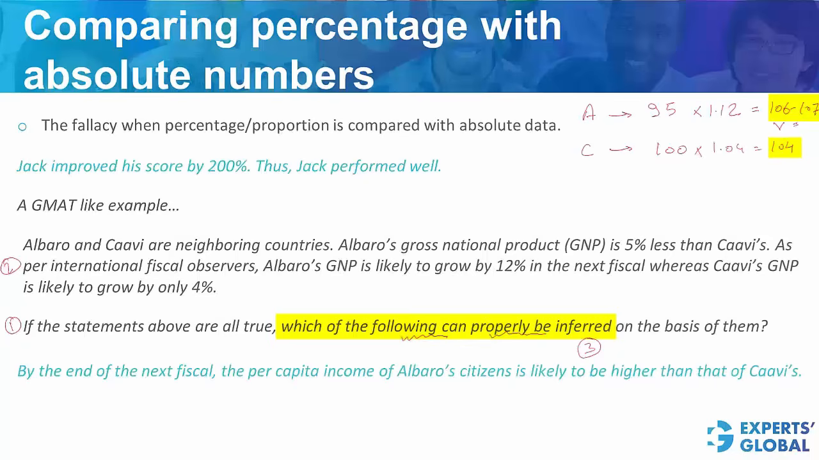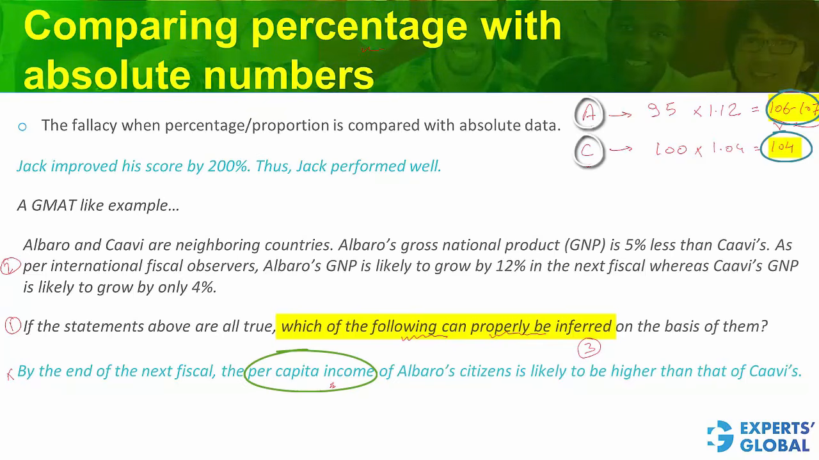Look at this answer choice here. Now we know that the GNP of Albaro is going to be higher than that of Kavi. We don't know the population of A and C. So whether the per capita income is going to be higher, we don't know. This answer choice is not correct. It commits the mistake of comparing percentage with absolute numbers.